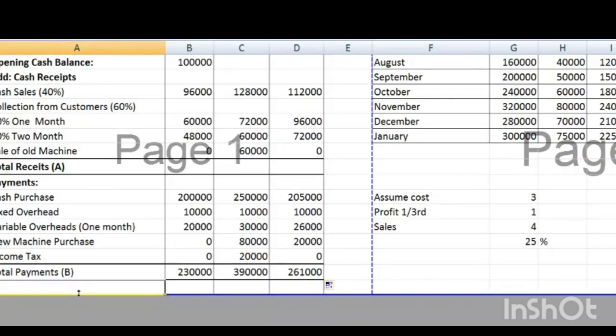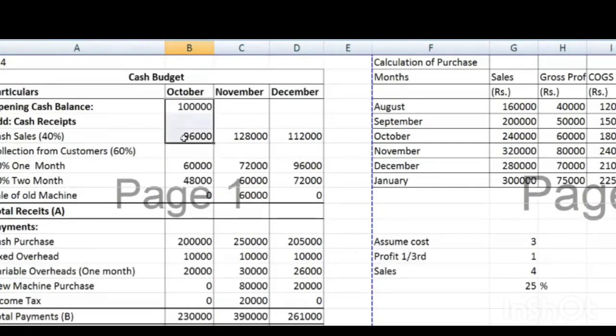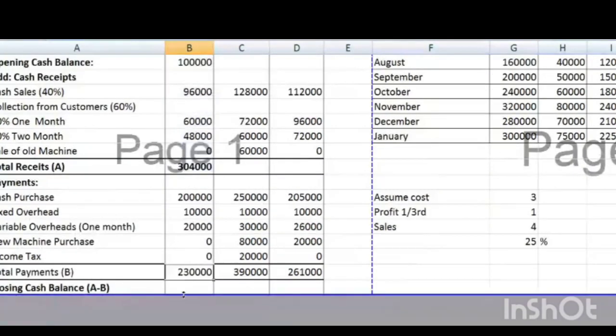Now the next step is closing cash balance. Closing cash balance is A minus B. First, you make the total of this opening balance, this receipt side. This is 3,04,000. Now this minus this is equal to 74. Am I correct? Yes, sir.